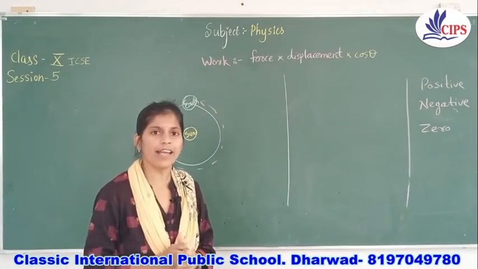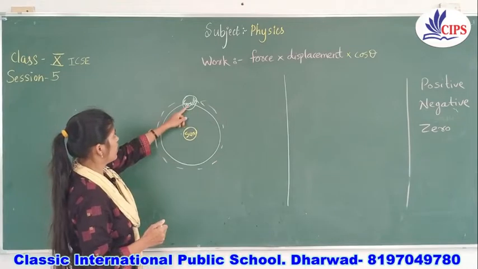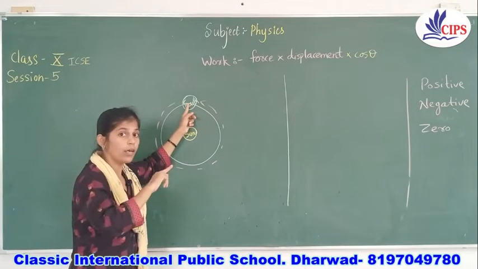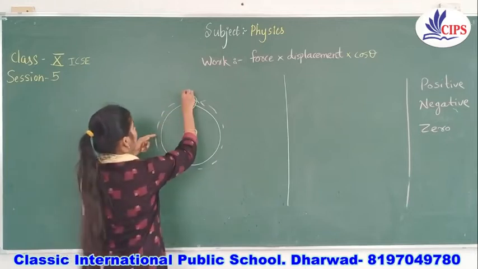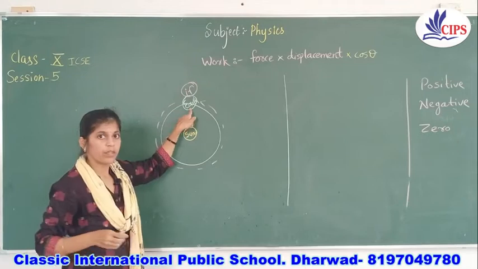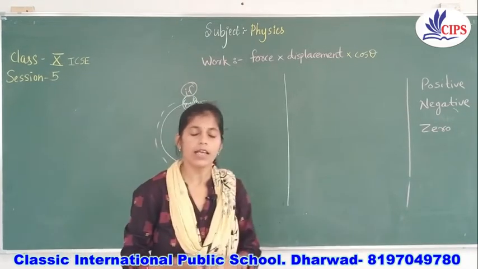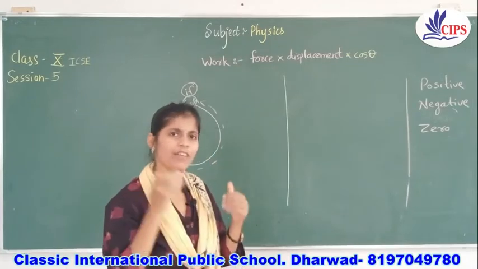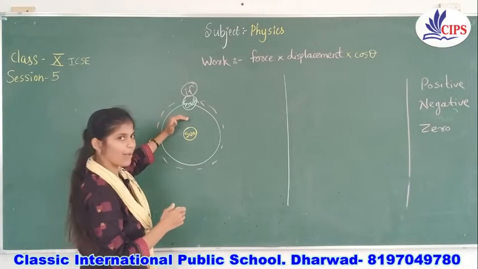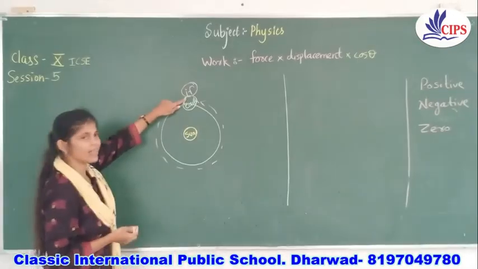Some of you will get a very quick answer that, ma'am, if the path of the earth is round, obviously the initial point and final point will be the same and hence displacement will be 0. If you have given me this answer, yes, you are intelligent, you have given the correct answer, but I will explain the same answer in another way. Your views will be different.